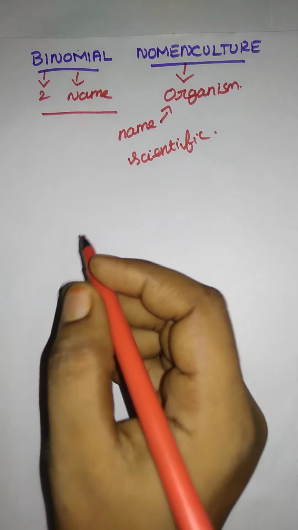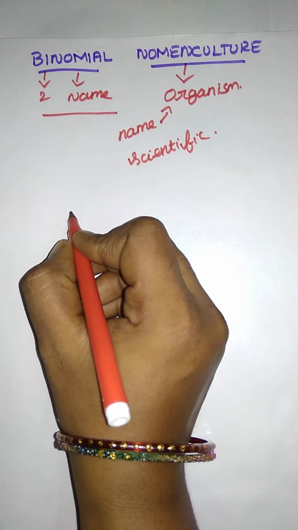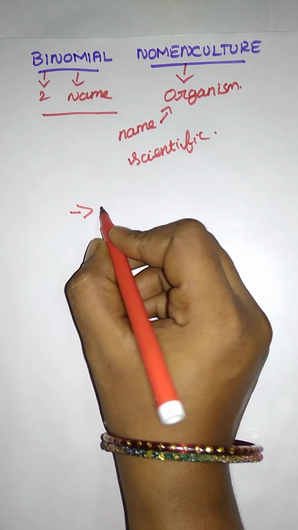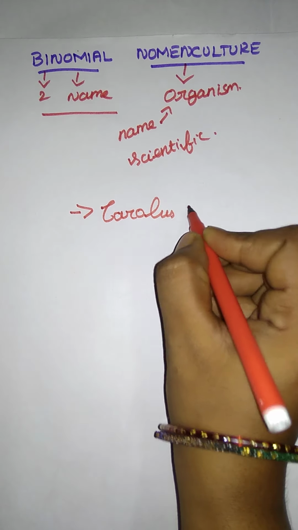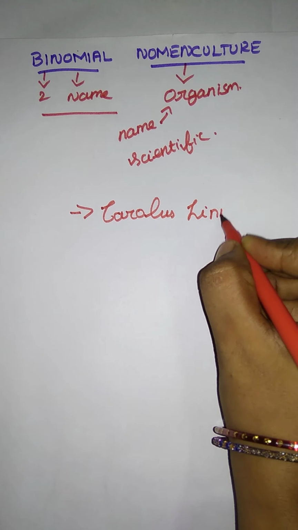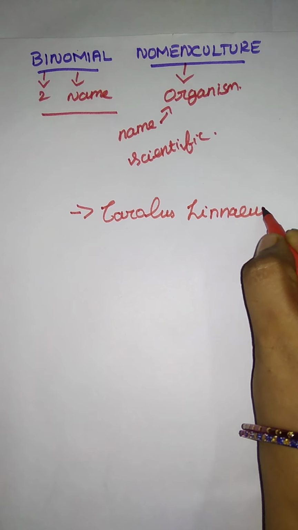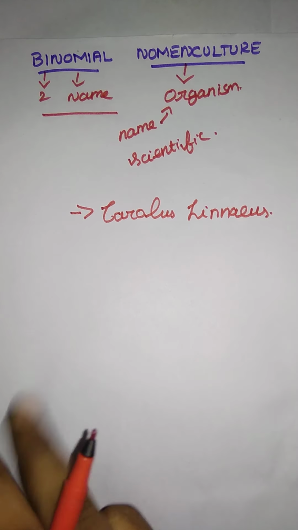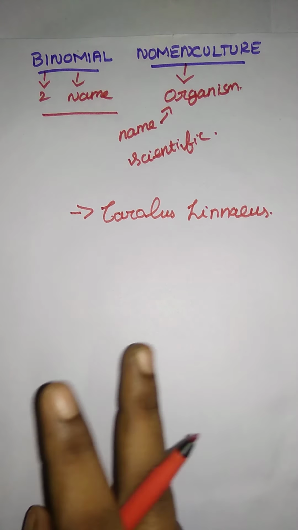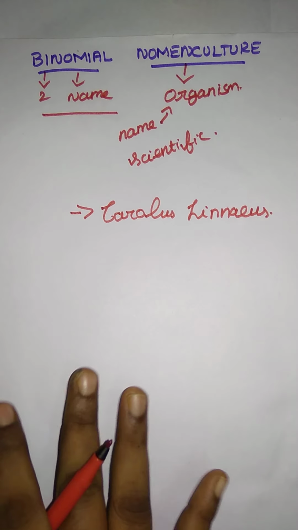Who introduced this method? The person is Carolus Linnaeus. He introduced binomial nomenclature, in which an organism has a scientific name with two names.